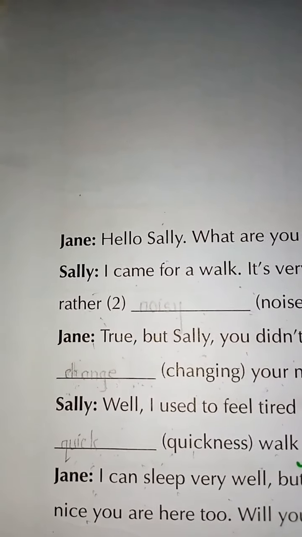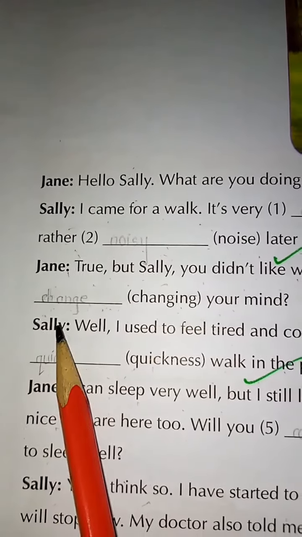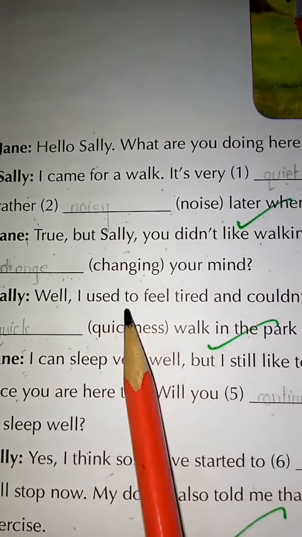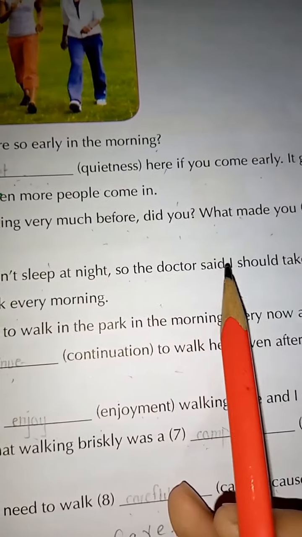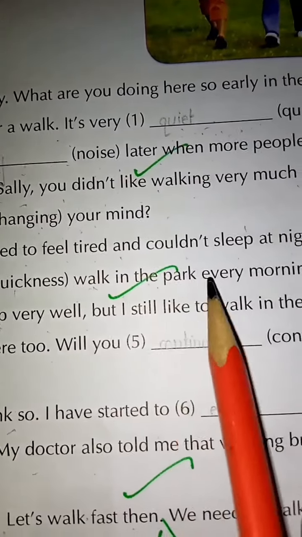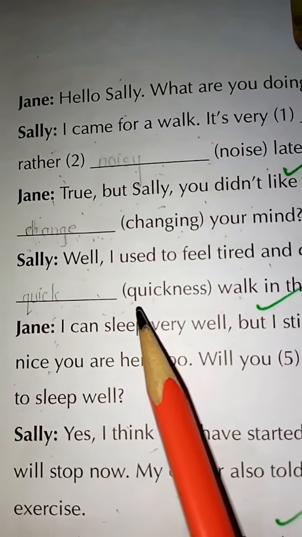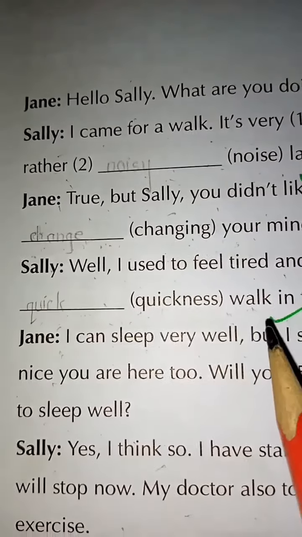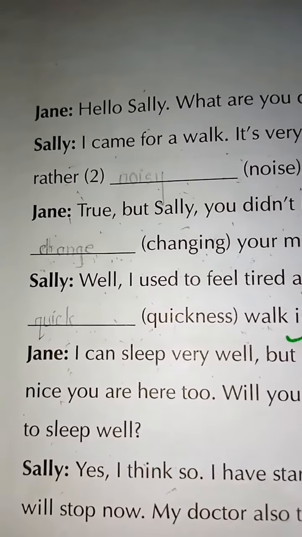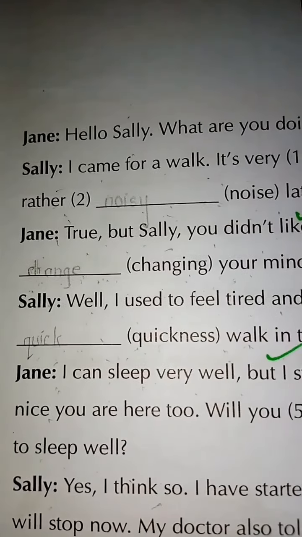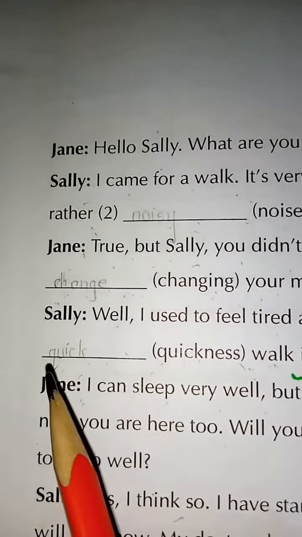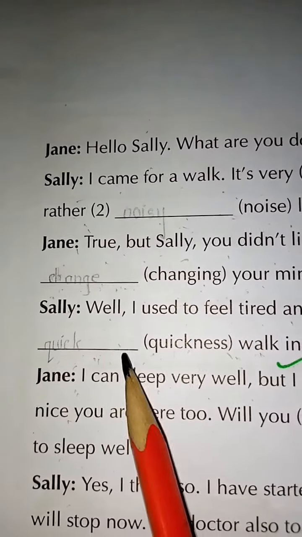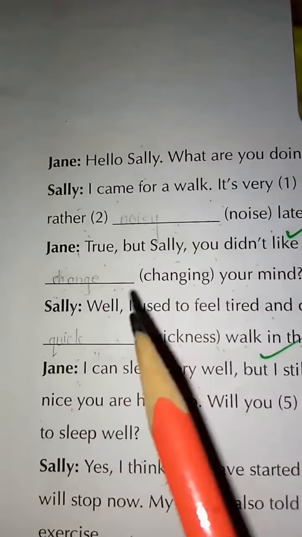Change. Then Sally: Well, I used to feel tired and couldn't sleep at night, so the doctor said I should take a dash walk in the park every morning. They have used it as quickness, so it is not suitable for the blank because quickness is a noun. We will use quick, which is the adjective and it is describing the noun.